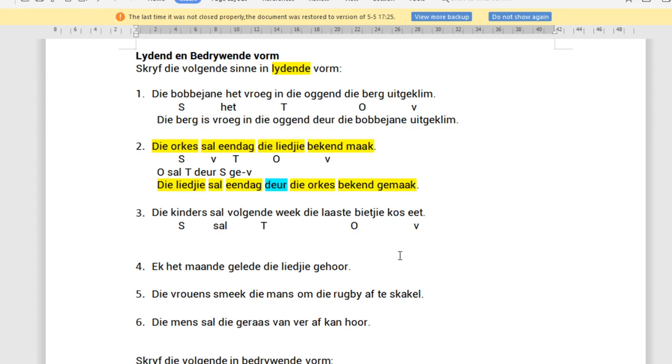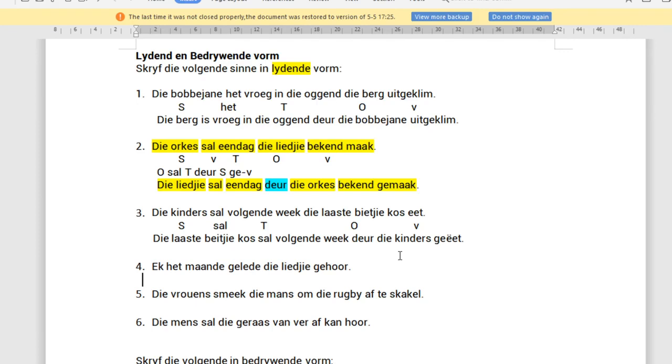So we change the object and the subject. So we've got die laaste bietjie kos. Sal stays where it is. Then we've got time. Then we've got deur and the subject. And then we've got the verb. Geëet. Okay.